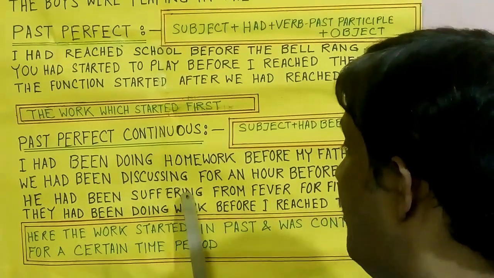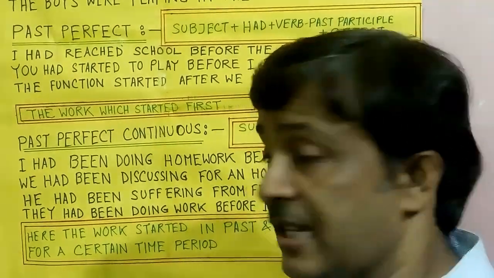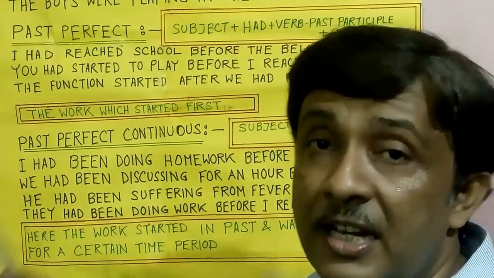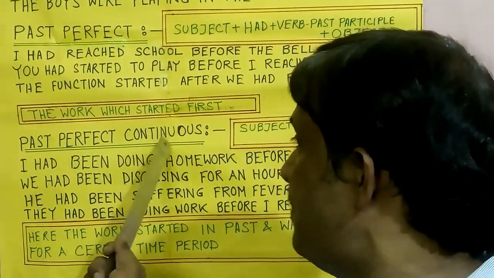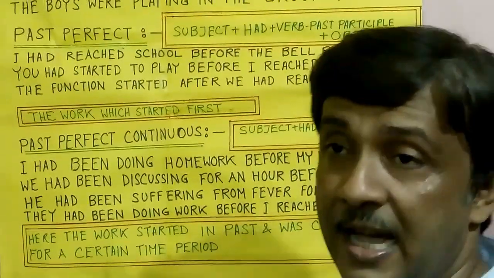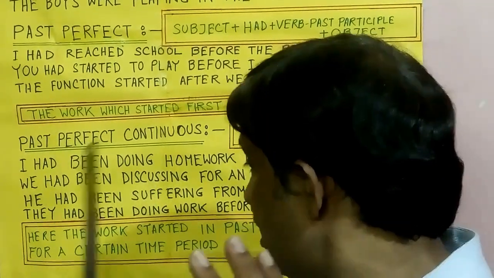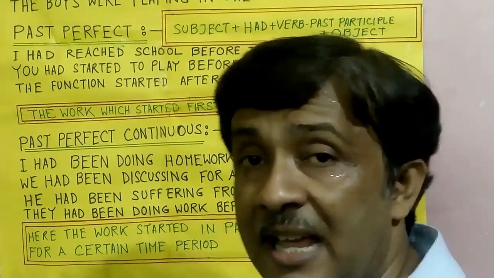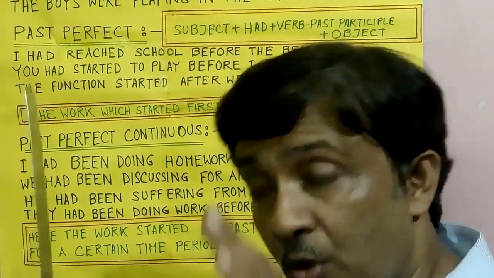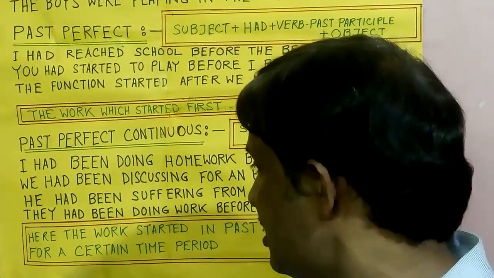We had been suffering from fever for 5 days. How much time had we been suffering? The suffering activity was continuing in the past for 5 days. There is also a time mentioned, so here also past perfect continuous tense is used. They had been doing their work before I reached there. That is, they had been doing their work. The work was continuing up to the time before I reached. So here also a time is specified, up to the time I reached there. So here also past perfect continuous tense is used.